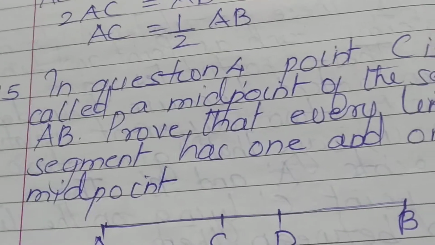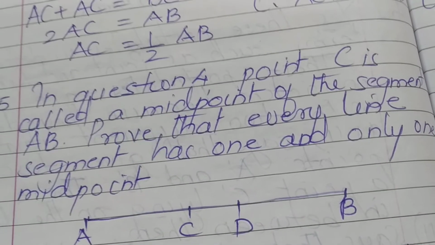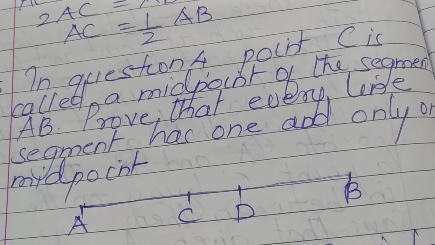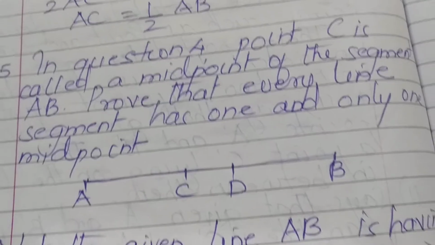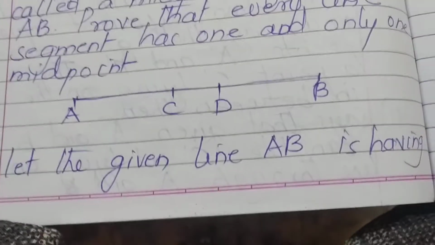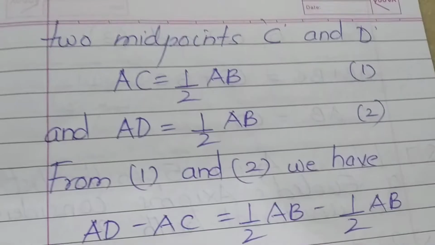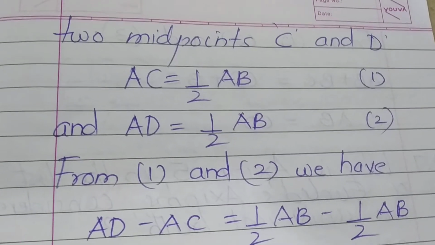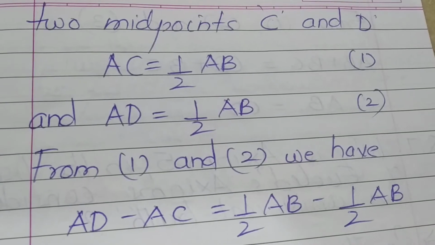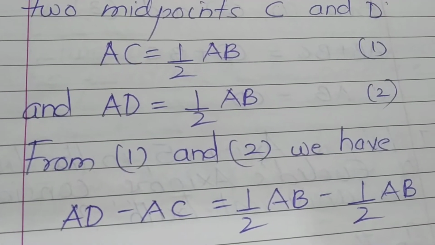Fifth, in question 4, point C is called a midpoint of the segment AB. Prove that every line segment has one and only one midpoint. See the figure. Let the given line AB have 2 midpoints C and D. First case, AC is equal to half of AB, call it number 1, and AD is half of AB, number 2.